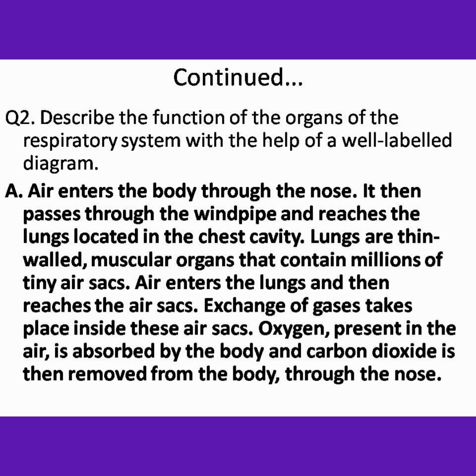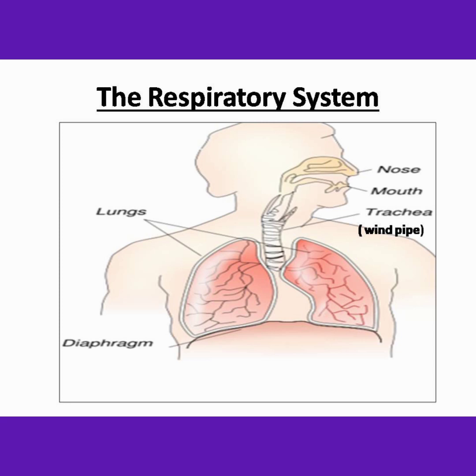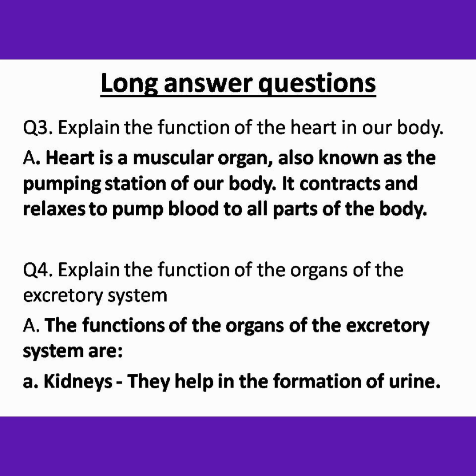Oxygen present in the air is absorbed by the body and carbon dioxide is then removed from the body through the nose. Question 3. Explain the function of the heart in our body. Heart is a muscular organ, also known as the pumping station of our body. It contracts and relaxes to pump blood to all parts of the body.